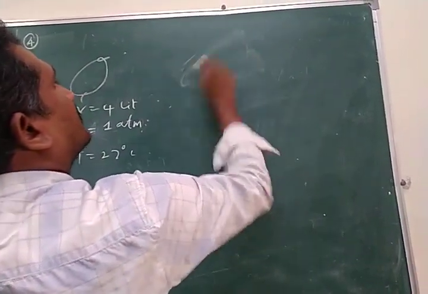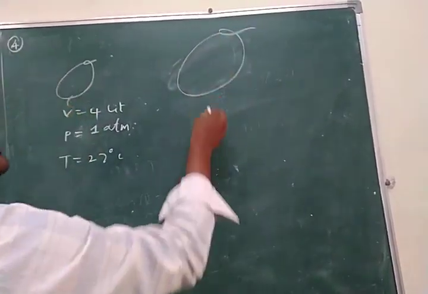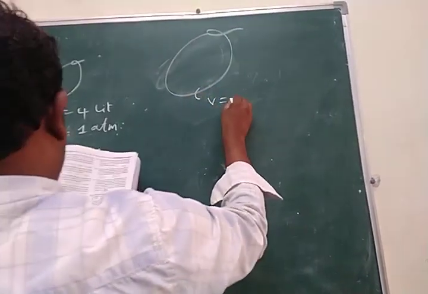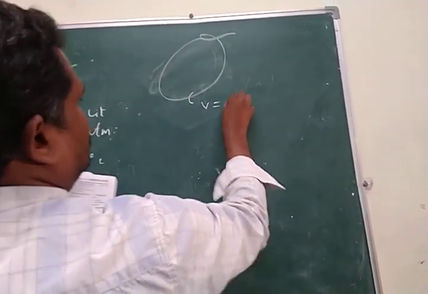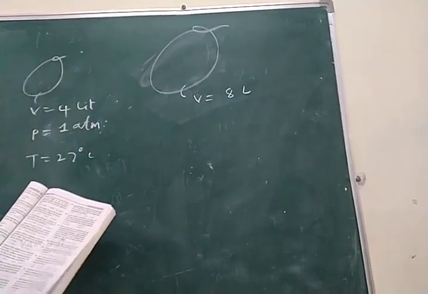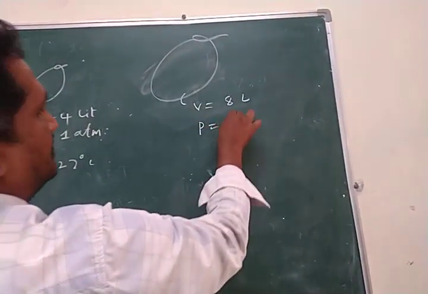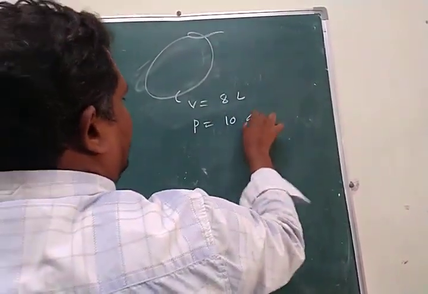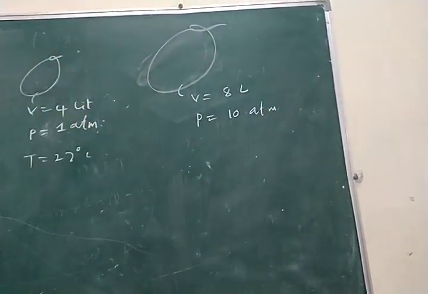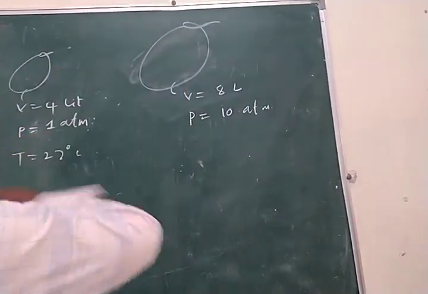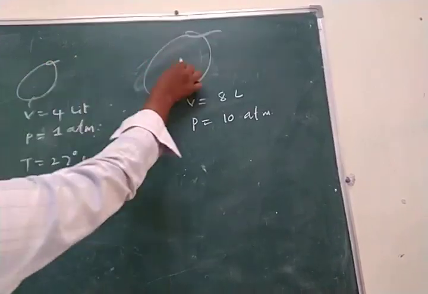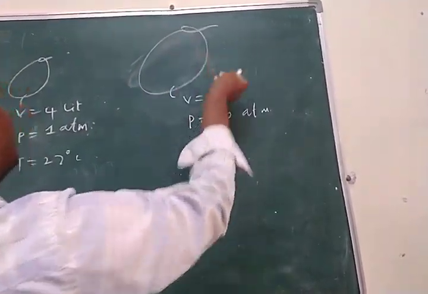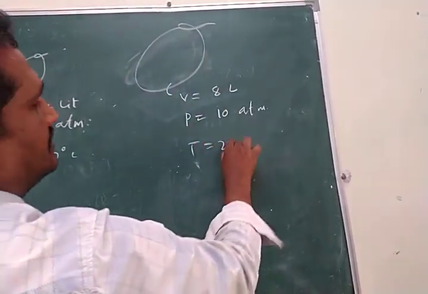This is a large balloon. Its volume is 8 liter and its pressure is 10 atmosphere. Here also it is hydrogen gas, and both temperatures are 27 degrees Celsius.